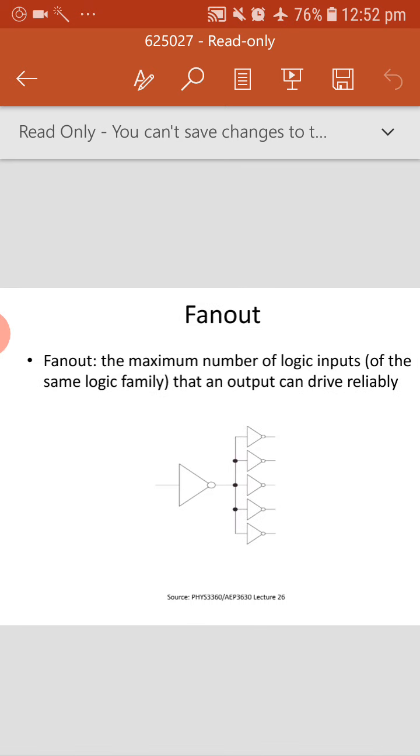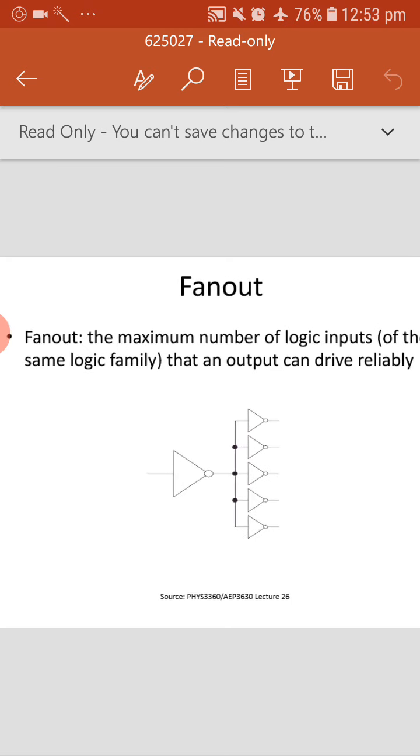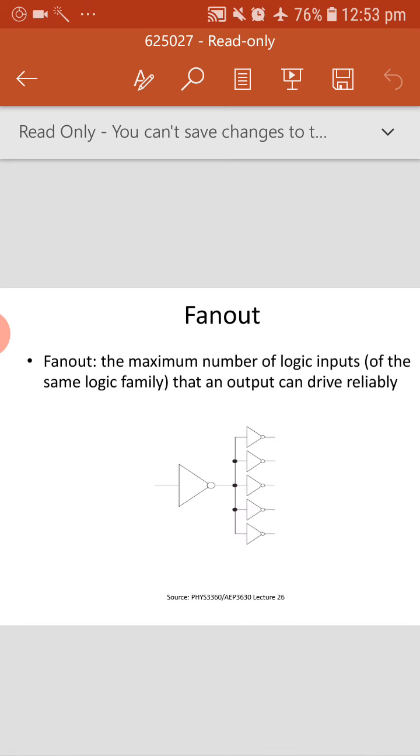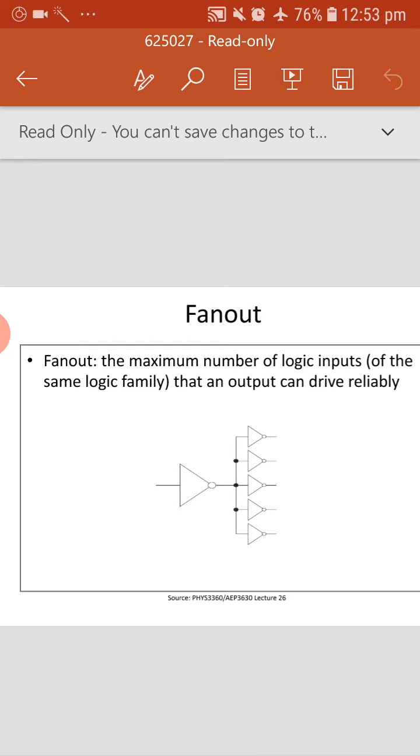In the data sheet, fan out will also be mentioned, how many gates, how many circuits it can drive. Similarly there is fan in. One input can be connected to how many outputs, how many outputs are connected to a particular input.